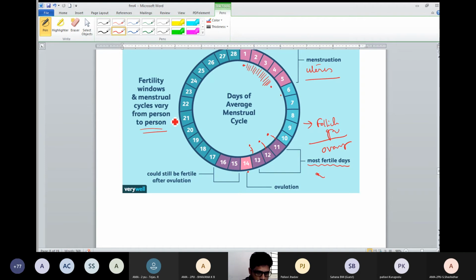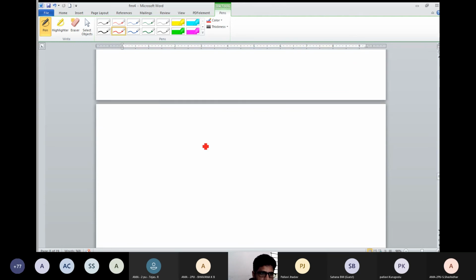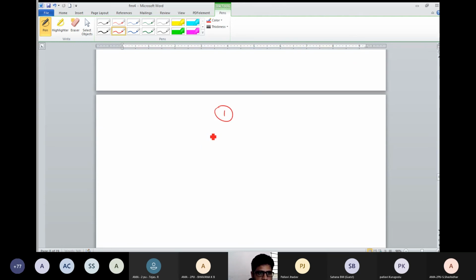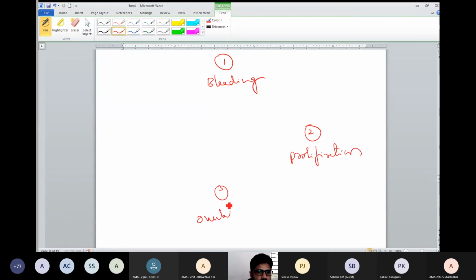Here this is called the luteal phase. So the first phase is bleeding. Second phase is proliferation. Third phase is ovulation. Fourth phase is the luteal phase.